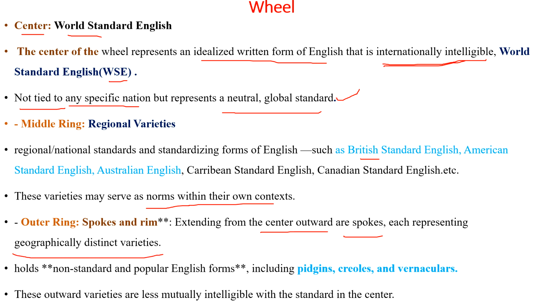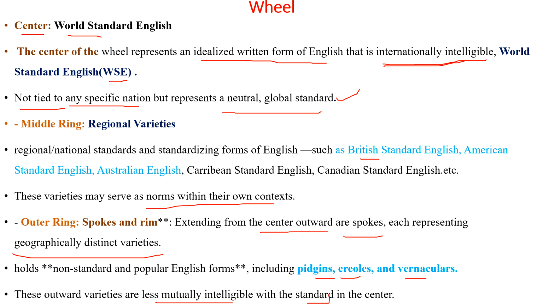So this outer ring of spokes holds non-standard popular English forms, including pidgins, creoles, and vernacular, localized English, so vernaculars. These outward varieties are less mutually intelligible with the standard in the center.